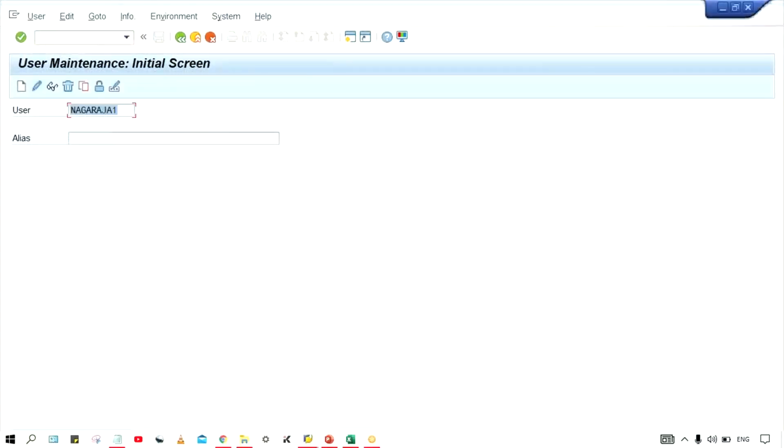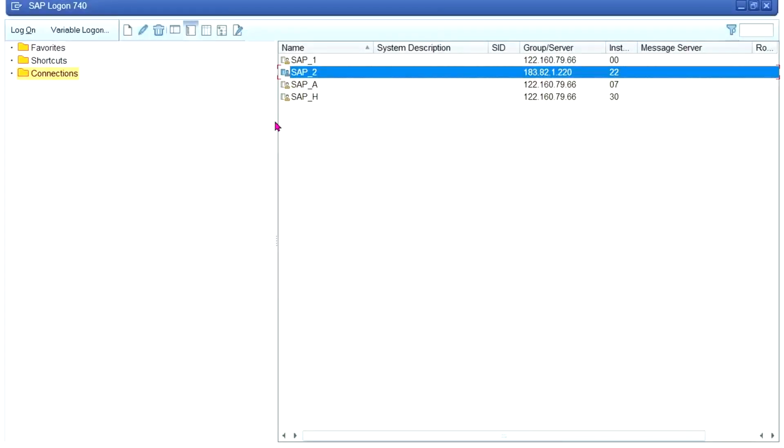In which server it is there, guys? Server number one. I think server is working fine, guys. I got the confirmation from team, so it's working fine. You can check it.